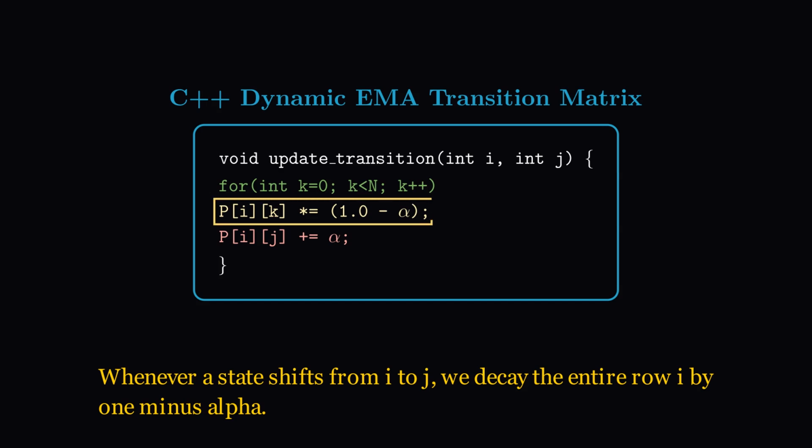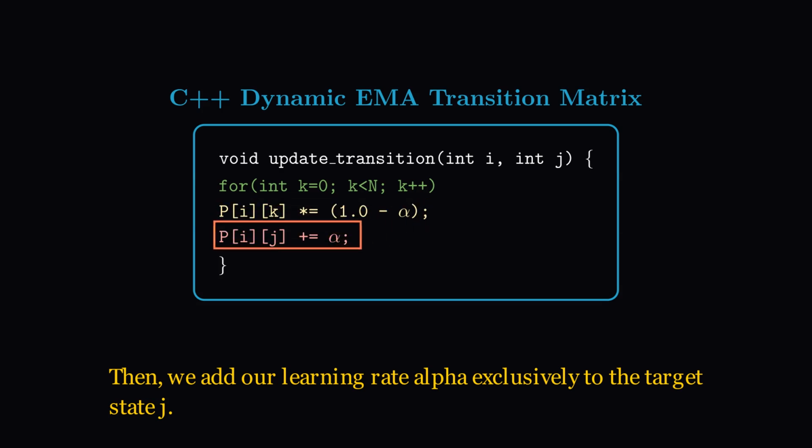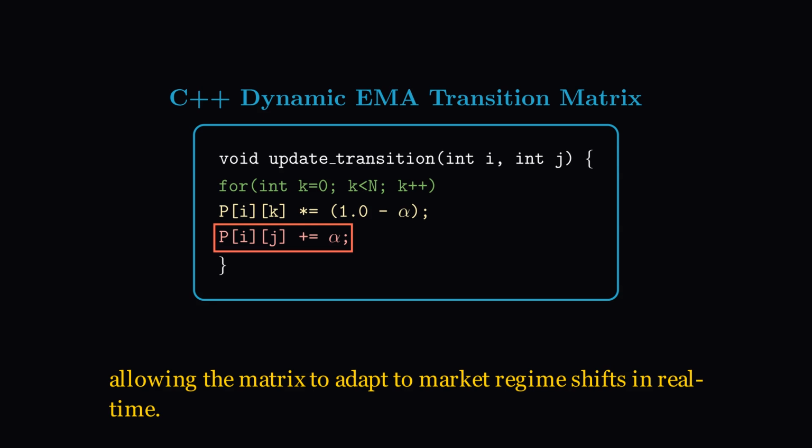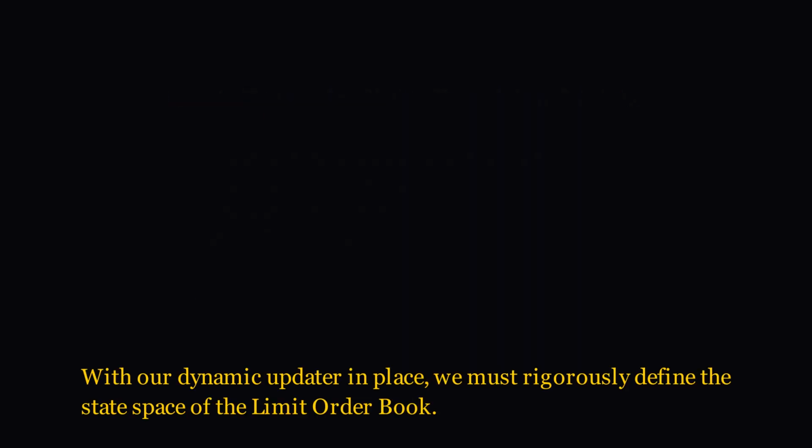Whenever a state shifts from i to j, we decay the entire row i by 1 minus alpha. Then, we add our learning rate alpha exclusively to the target state j. By applying this exponential moving average, recent state transitions are weighted heavily, allowing the matrix to adapt to market regime shifts in real time.